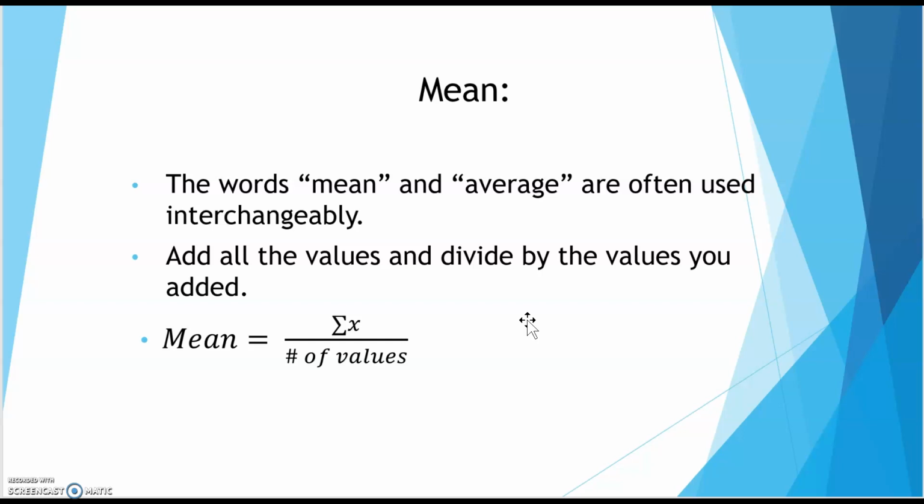Okay, the mean, which you're probably more familiar with saying the average, that means the exact same thing. You can use these interchangeably. So what you do is you add up all the values that you have and divide by the number of values that you added. So the mean is the summation of all your values divided by the number of values that you had.